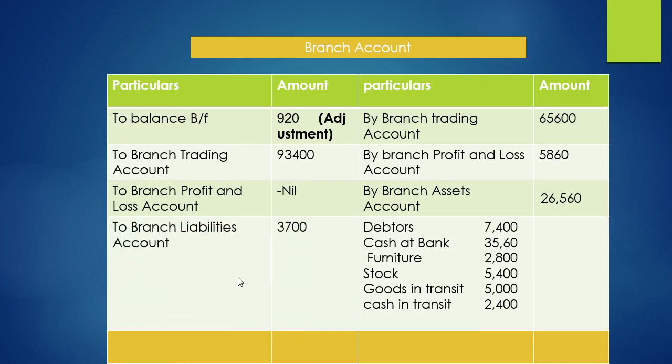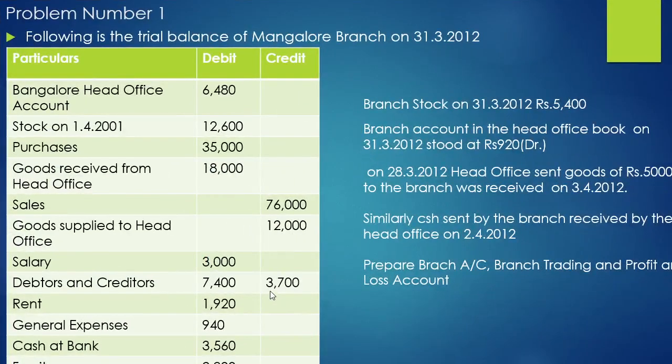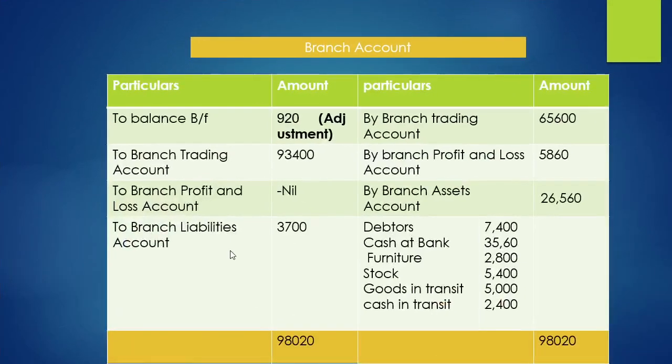And now on the debit side we have to take the liabilities. So here branch liabilities 3,700. Only one liability here. You can consider creditors balance 3,700. So this balance is considered 3,700 and your branch account should tally. Your branch account debit and credit side should tally. Then only you can confirm that your answer is correct.